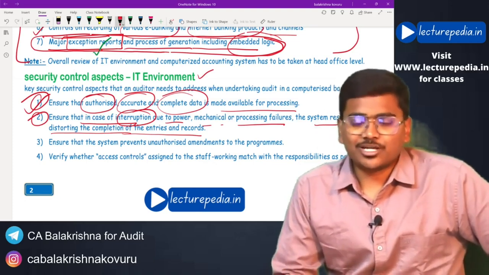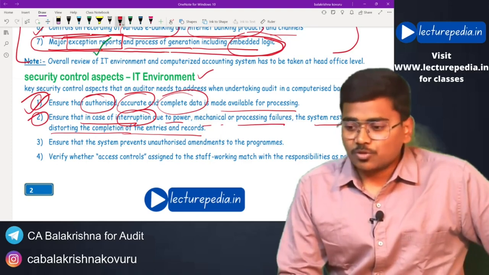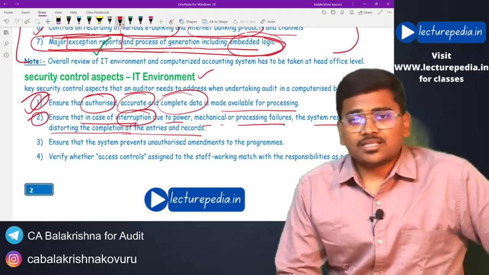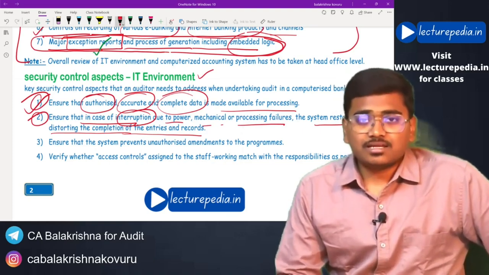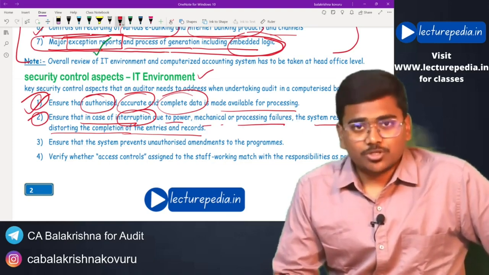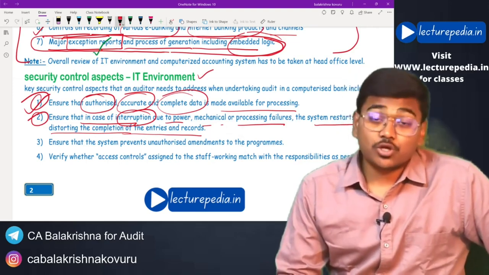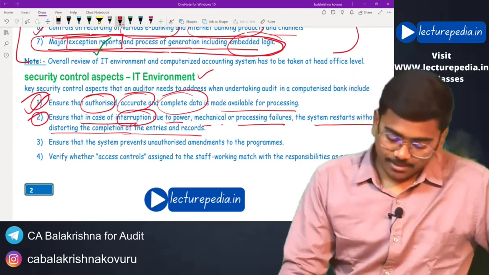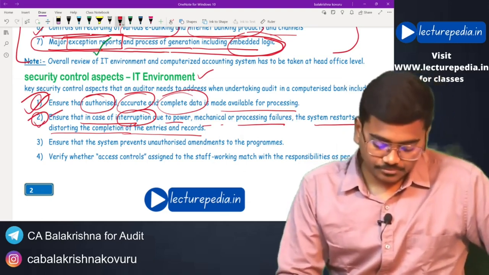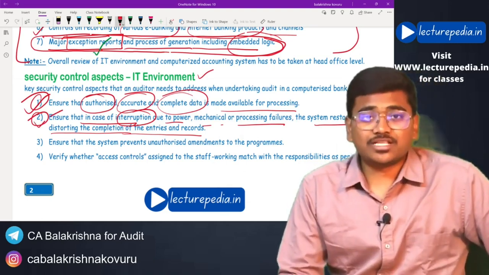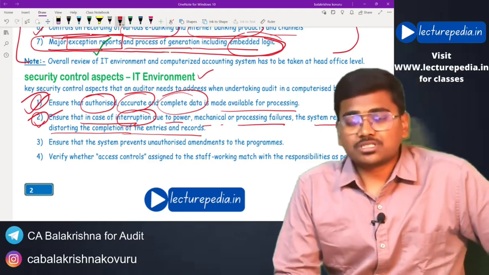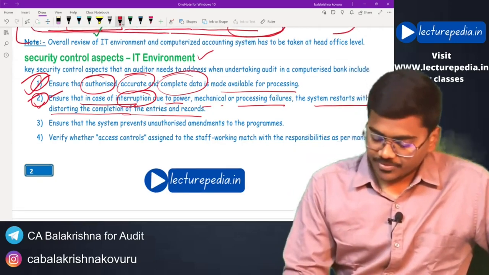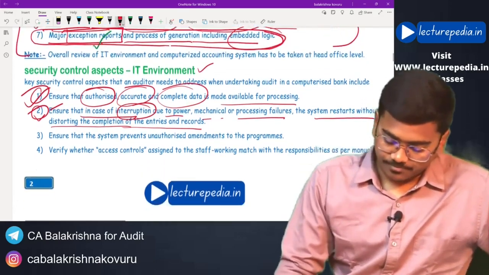In my articles I have faced this situation. So once the power is gone, again the system restarts and the data will be lost because you have not saved it. So to avoid this, to face this type of situation, whether there are any backup resources or sources that are available or not, that has to be checked.